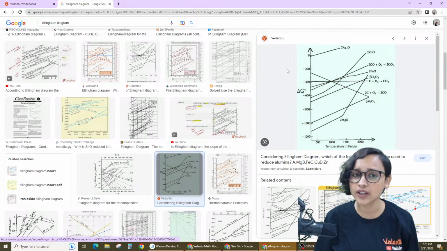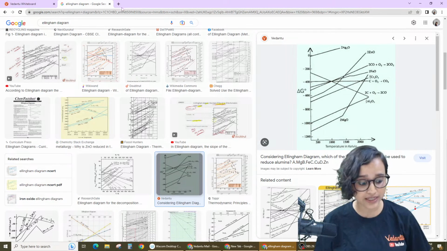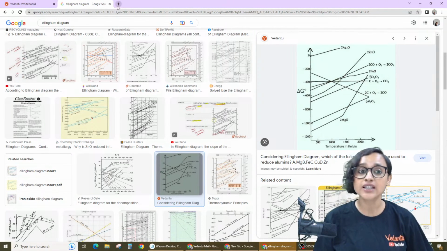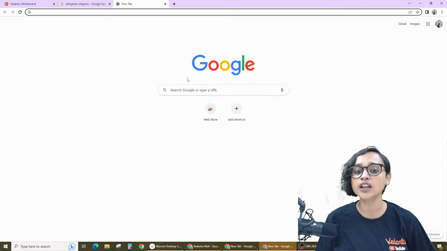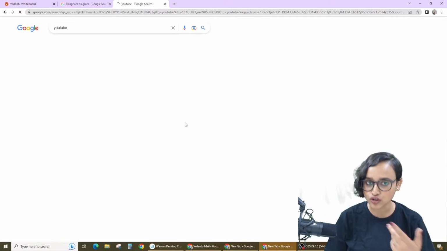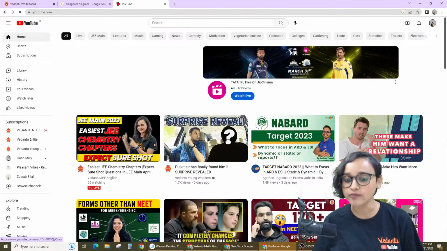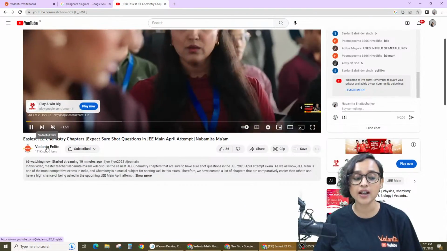I know that whenever we look at an Ellingham diagram, we think, oh my god, what is this? We can't understand. It's very difficult. But guess what? Ellingham diagram is actually very, very easy. Let me also show you one more thing. In the past also, a student of mine had asked, ma'am, Ellingham diagram you haven't taught.